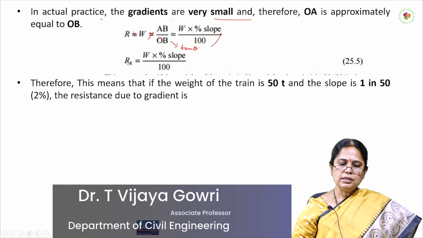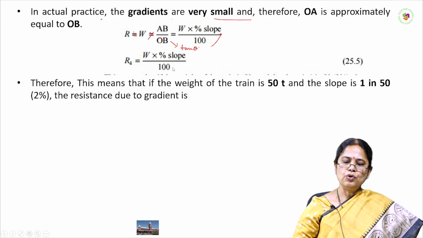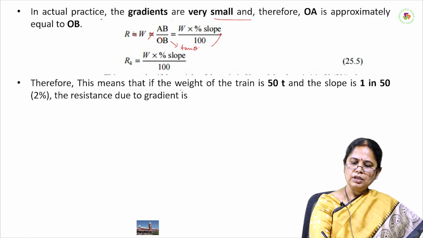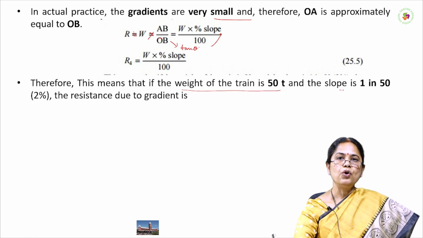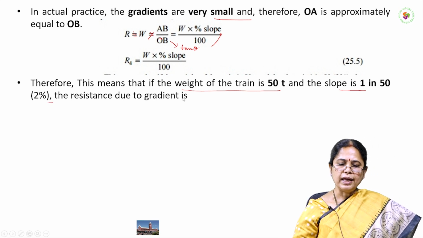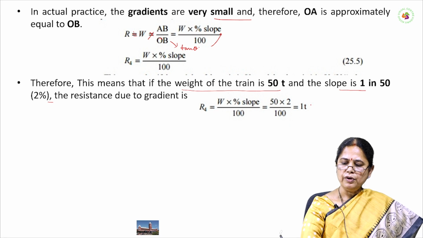So resistance due to the gradient is directly proportional to the slope of that particular track. This means that if the weight of the train is 50 tons and the slope is 1 in 50, that is 2%, we can directly substitute and find that R4, the resistance due to the gradient, is 1 ton.